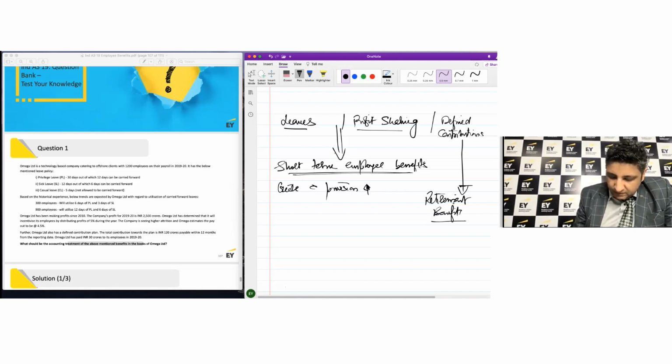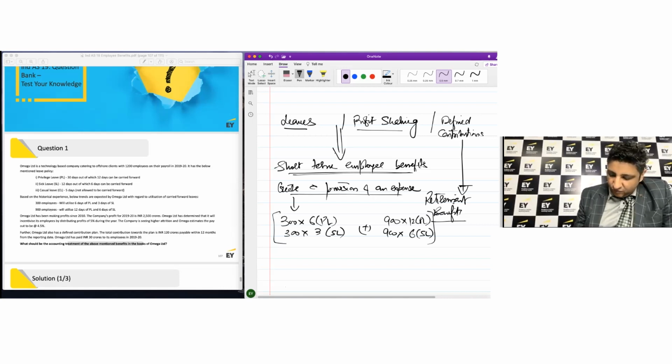Now, essentially, the moment you talk about the short-term employee benefits, you need to create a provision and an expense for these employee benefits, which simply means as far as the leaves are concerned, my provision shall be based on 6 days of PL for 300 employees and 3 days of sick leave SL for those 300 employees, and also 900 employees into 12 PL, and of course 900 employees into 6 SL. So this is the provision for leaves and the related expense that needs to be recognized as far as my leave balances are concerned, right?